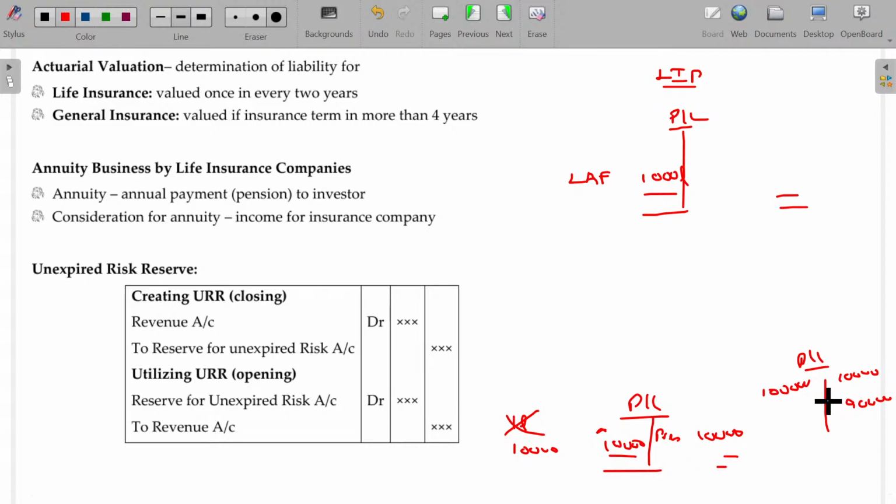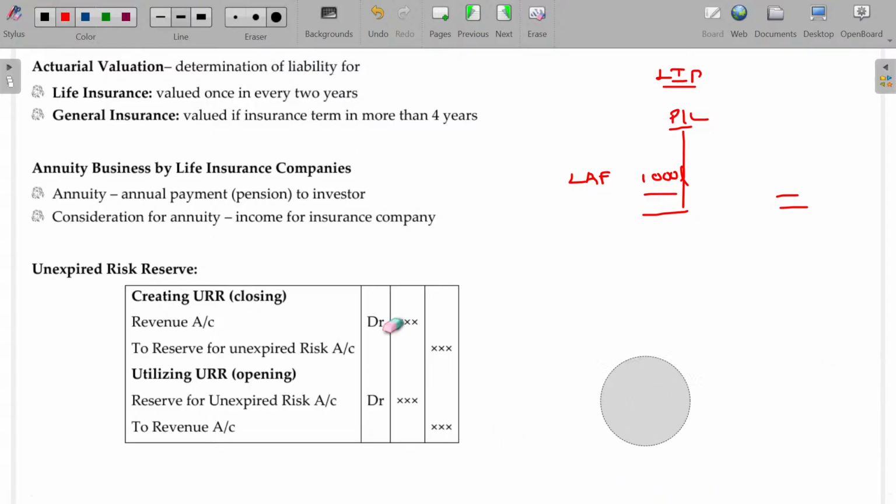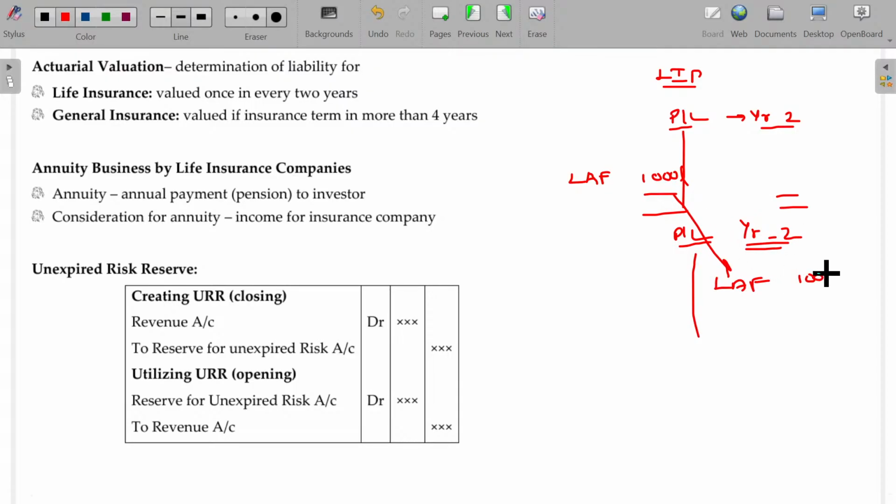So premium received, commission paid, administration charges, everything is subtracted. Whatever balance you get is called the life assurance fund. That is year 1. In case of year 2, again a P&L account for year 2. In year 2, we start with the life assurance fund of the previous year and add the premium for that period, probably around 1,200 lakhs.